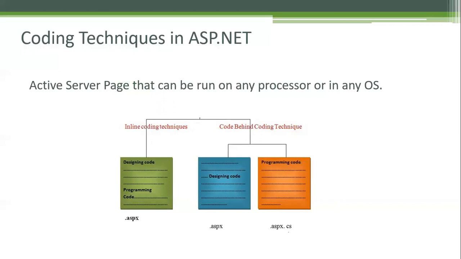ASPX, the X means it runs on any processor or any OS. The default extension of an ASP.NET web page is .aspx.